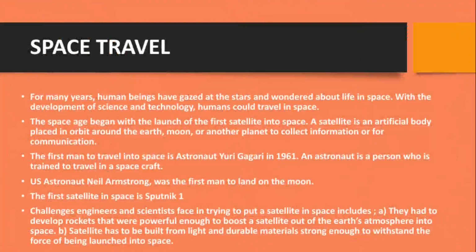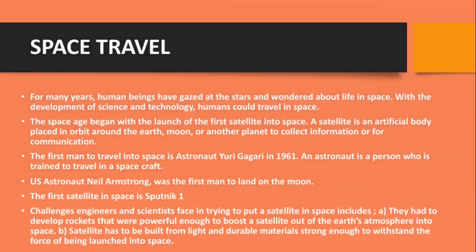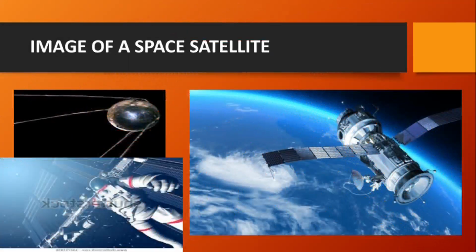So the challenges engineers and scientists face in trying to put a satellite in space include that they had to develop rockets that were powerful enough to boost a satellite through the earth's atmosphere into space. Now satellites have to be built from light and durable materials strong enough to withstand the force of being launched into the atmosphere. Now let's see the images of these satellites. The first satellite, the Sputnik 1 that was launched into the atmosphere, is the top first image from the left.